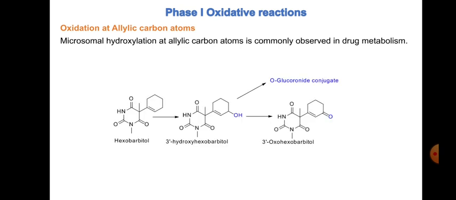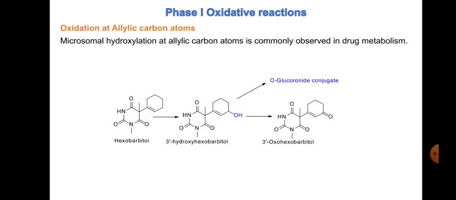Similarly, we have another example of hexobarbital. This hexobarbital is getting converted to the hydroxyl derivative. You can see here, this carbon is referred to as the allylic carbon because the next carbon is bonded to the doubly bonded carbon atoms, right?